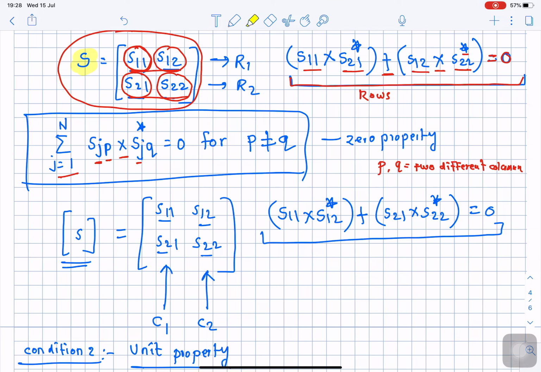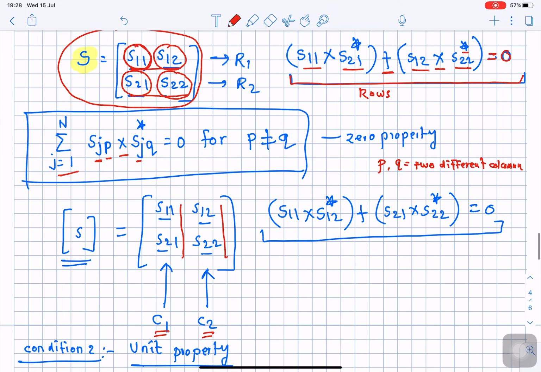there are two columns. The first column is this one, that is S11 and S21. Okay, and similarly S12 and S22, this is the second column. Now apply the zero property to these columns. So what I will do is, first column first element multiplied by second column first element complex conjugate. Okay, and go on taking the summation.